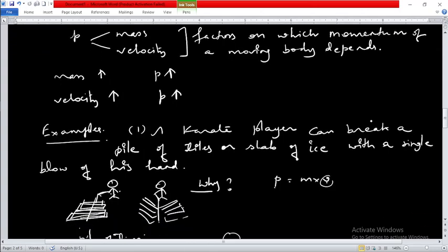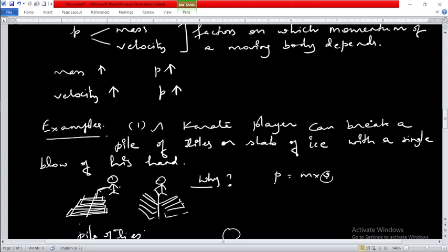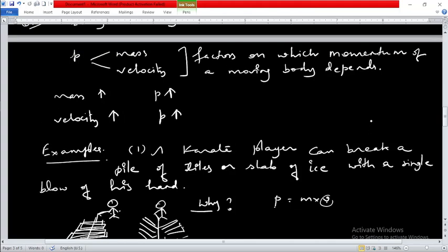We have also seen that momentum depends upon two factors, mass and velocity. When mass is increased, it gives more momentum. And if the velocity is increased, the momentum of the body is going to increase because of the increased velocity.